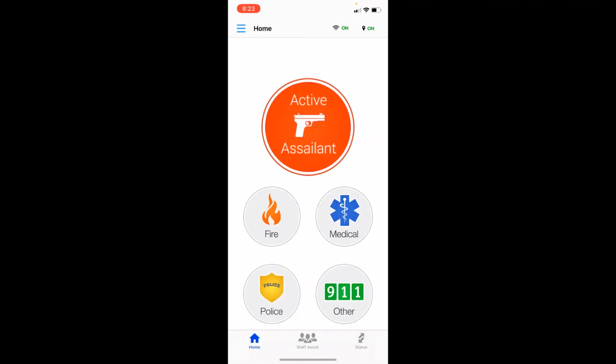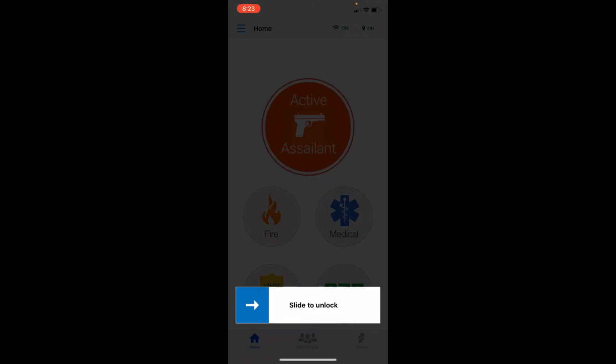So we're going to unlock it again. And then if we press that button down, and we'll let it go, it says press and hold to activate. I don't want to activate anything because that will automatically begin the process to notify 911. So we don't want to do that. It's important that you understand this is a live system. So be very, very careful when you're testing this and becoming familiar with it that you do not accidentally activate 911.